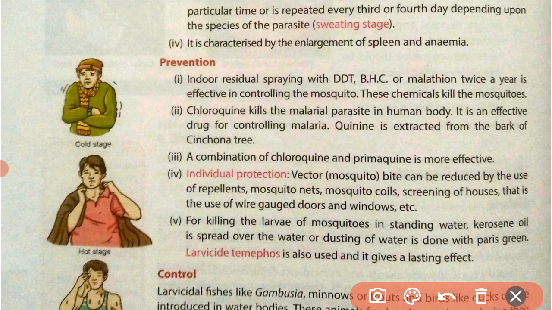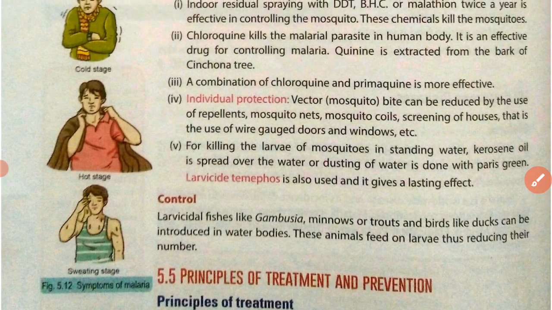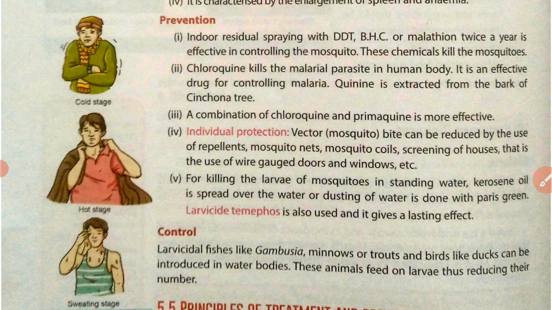Now we will talk about the control. How can we control this malaria disease? So for controlling this disease, larvicidal fishes like gambusia, minnows or trouts, and birds like ducks can be introduced in water bodies.